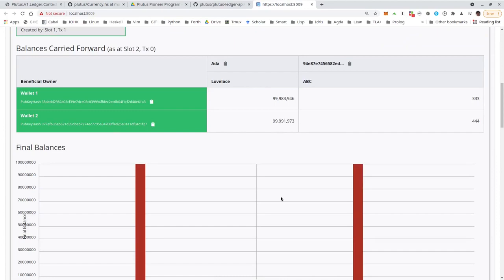So this concludes a complete walkthrough of our first monetary policy script, one that doesn't put any restrictions on minting or burning. And we saw in our simulation and in the emulator trace that indeed wallet 1 and 2 can both mint the token. And we also saw that wallet 1 can burn it again, but of course wallet 2 would also be able to. So this is a maximally permissive policy that doesn't impose any restrictions. Anybody can freely mint and burn. Any transaction can freely mint and burn.